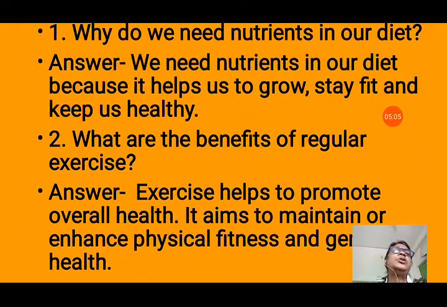What are the benefits of regular exercise? Exercise helps to promote overall health. It aims to maintain or enhance physical fitness and general health. So, exercise promotes overall health, it keeps us fit and healthy, and it increases the blood circulation in our body, and it keeps our muscles and bones strong also.